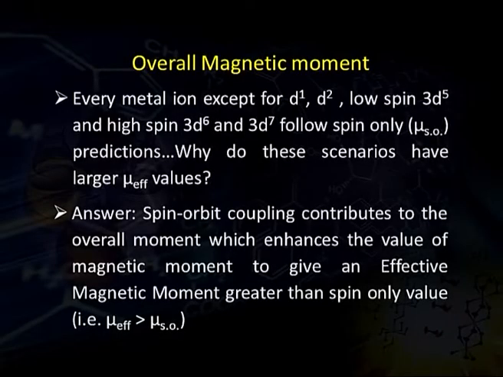The answer is simple. The spin orbit coupling contributes to the overall magnetic moment, which enhances the value of the magnetic moment to give an effective magnetic moment greater than the spin only value. It means the mu effective values are always larger than the mu spin value if spin orbit coupling takes place.